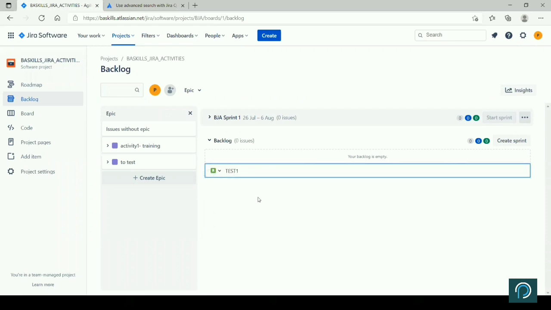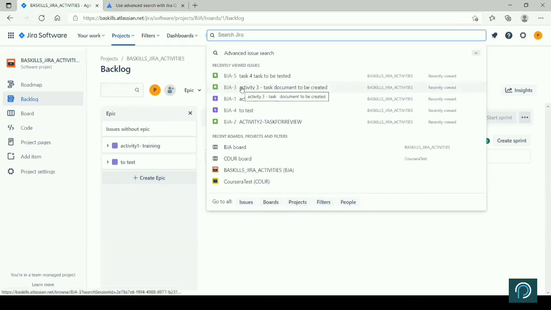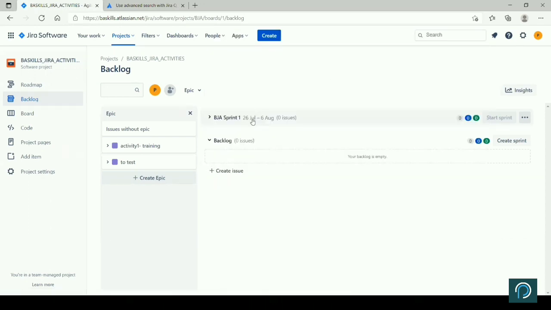Not sure why this particular access I don't have. I have to check. Maybe I haven't done the setting properly, but whatever you create, can one of you also check at your login if you are able to create a backlog and move the item to sprint? Maybe you pull any item, right? BJ-1, BJ-2, BJ-3 and all these, and then move into sprint 1 or move into backlog. All these you should be able to do.